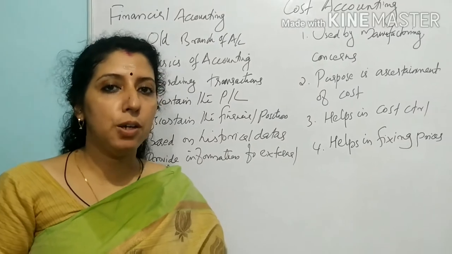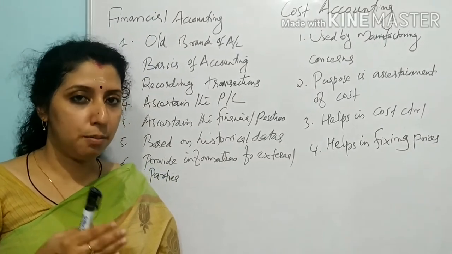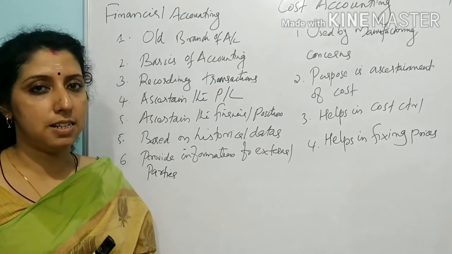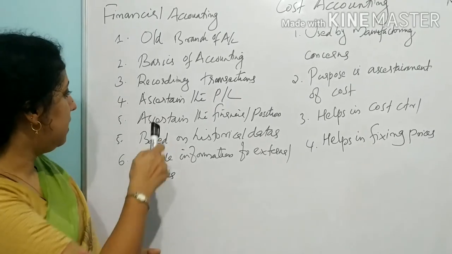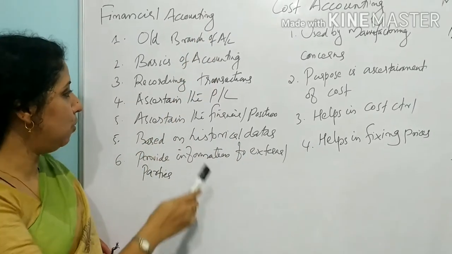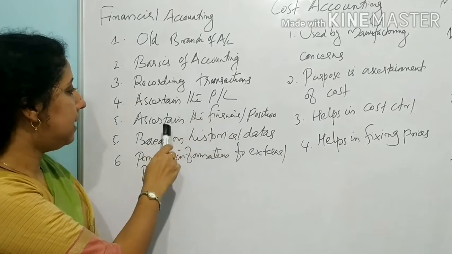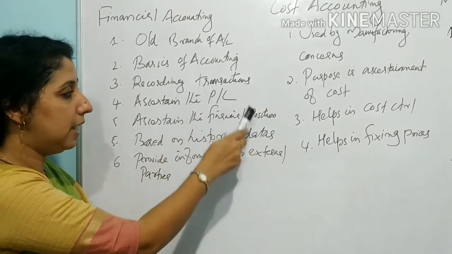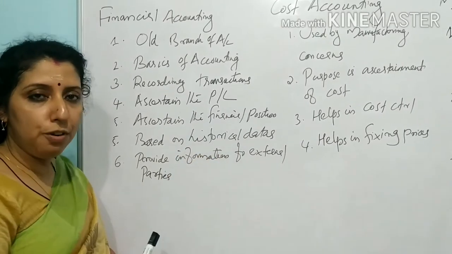I already told you the main purpose of business accounting is to ascertain the trading results. It may be profit or loss. Then ascertain the financial position. So financial accounting mainly concentrates on ascertaining the profit or loss and the financial position. Financial position can be clearly ascertained through the preparation of a balance sheet.